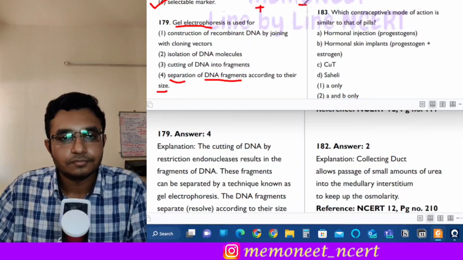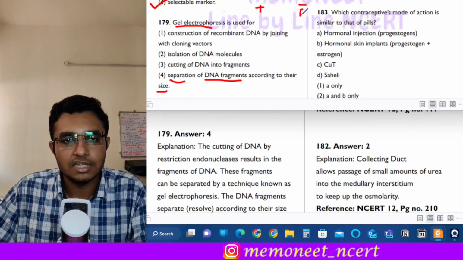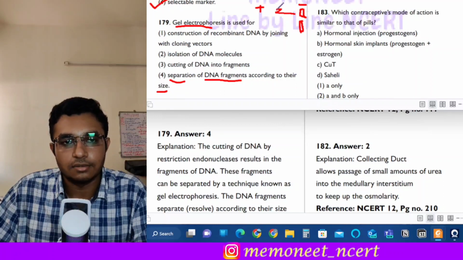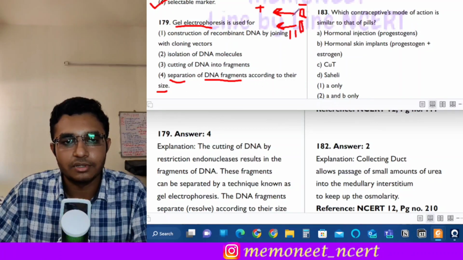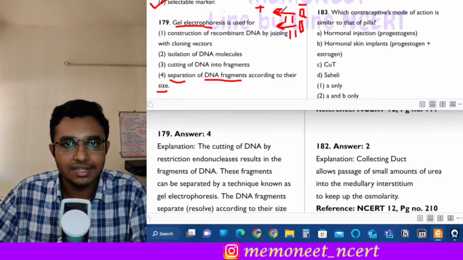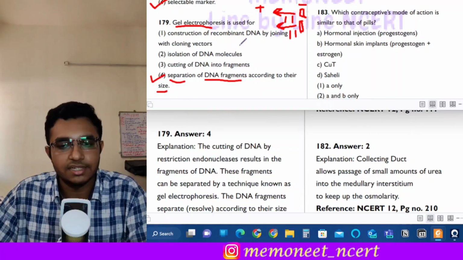And here are the wells in which we put the DNA samples, right? After putting the DNA samples in the wells, we turn on the power and the DNA travels in this direction, from negative to positive terminal, right? And it gets separated into different bands according to its size. So this process of agarose gel electrophoresis is helpful in separation of the DNA fragments according to their size.